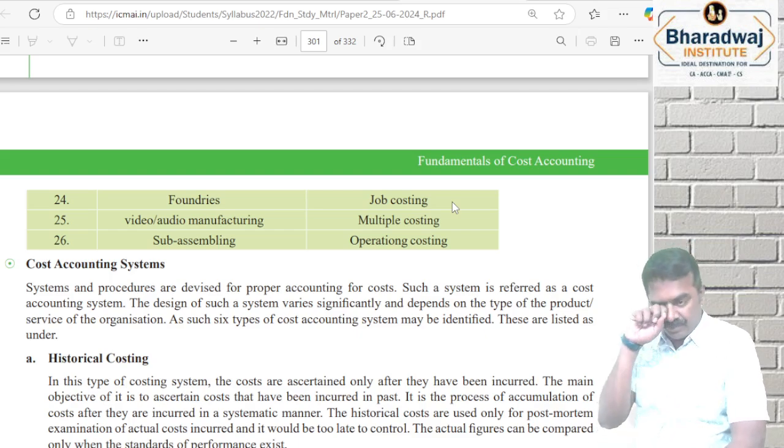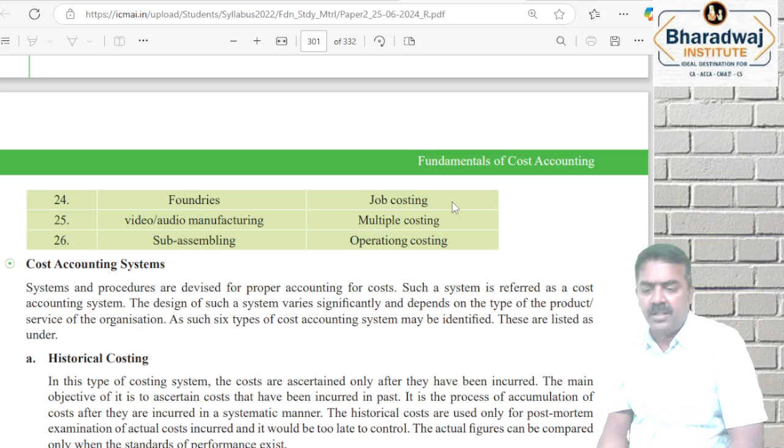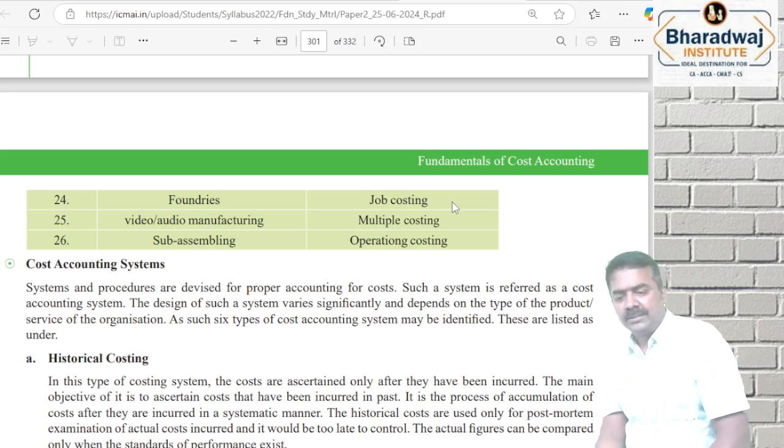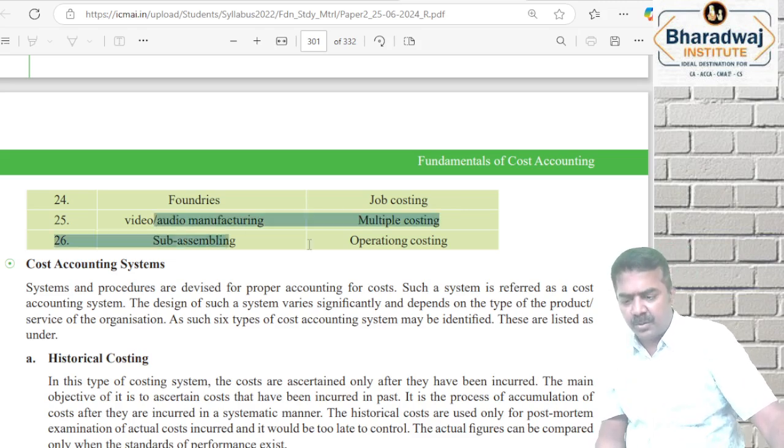Job costing. Video audio manufacturing, they follow multiple costing. Any assembling, they follow which one? Operating costing.